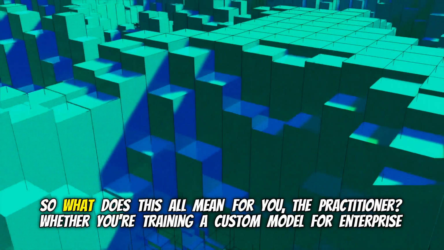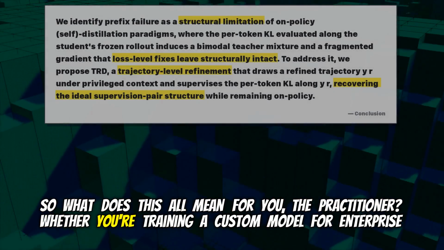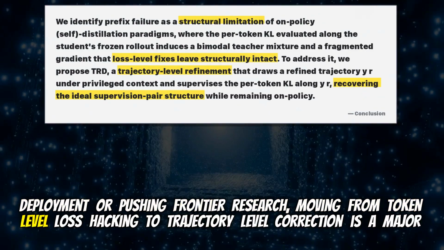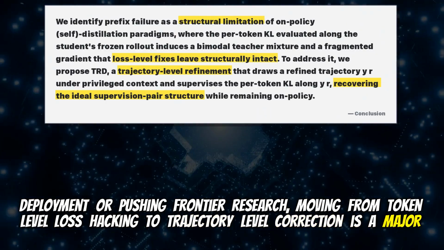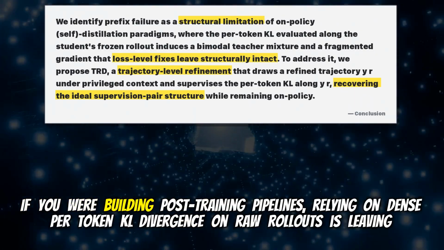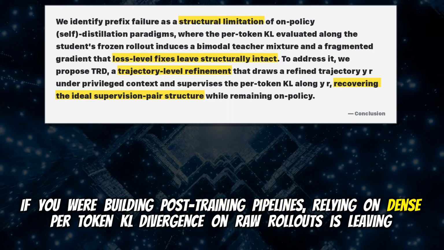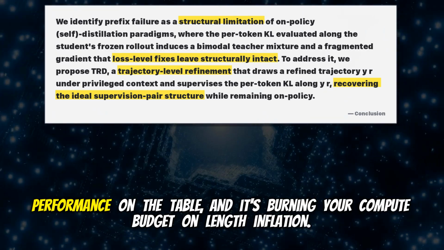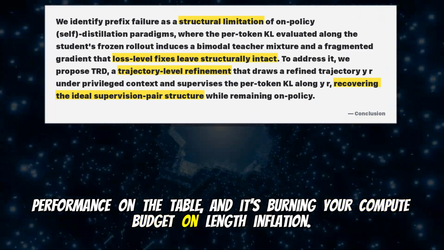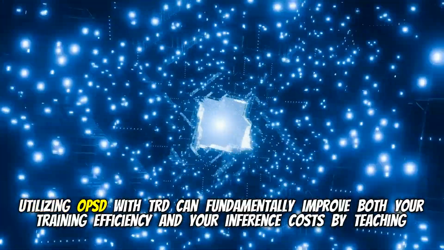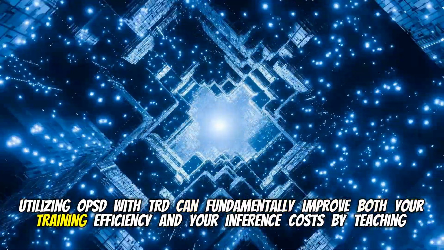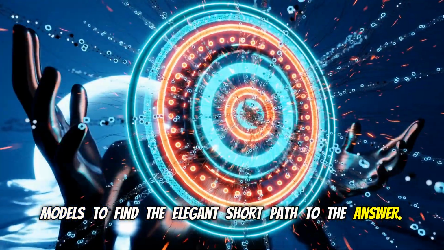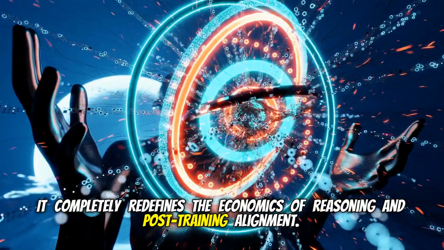Not shocking at all. So what does this all mean for you, the practitioner? Whether you're training a custom model for enterprise deployment or pushing frontier research, moving from token-level loss hacking to trajectory-level correction is a major paradigm shift. Huge shift. If you are building post-training pipelines, relying on dense, per-token KL divergence on raw rollouts is leaving performance on the table, and it's burning your compute budget on length inflation. Utilizing OPSD with TRD can fundamentally improve both your training efficiency and your inference costs by teaching models to find the elegant, short path to the answer. It completely redefines the economics of reasoning and post-training alignment.